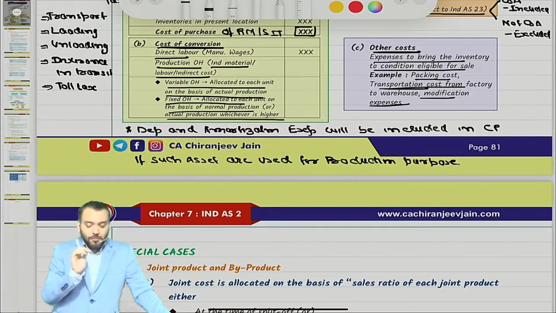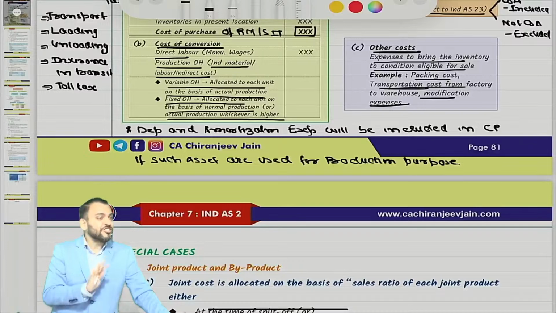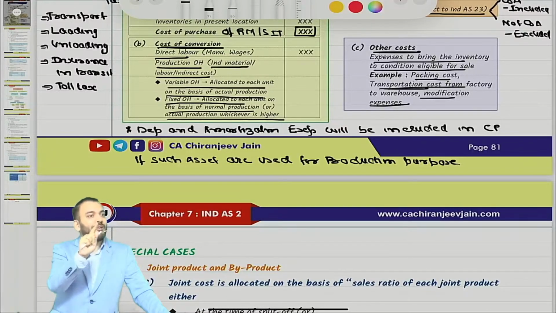CA Inter also. My question to all of you: can a professional course like this be taught by non-CAs who don't know the emotions of a CA? They don't know the emotions of a CA because they have never written the exam. They don't know what is actually required for the ICAI exam. How can they teach? They can't teach. They teach only on the basis of class 11, 12 knowledge.